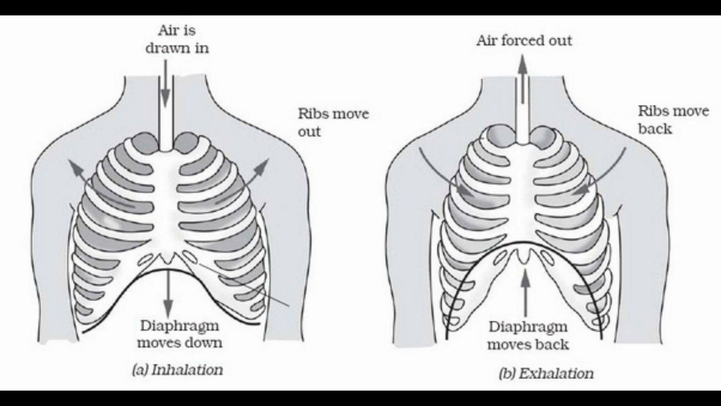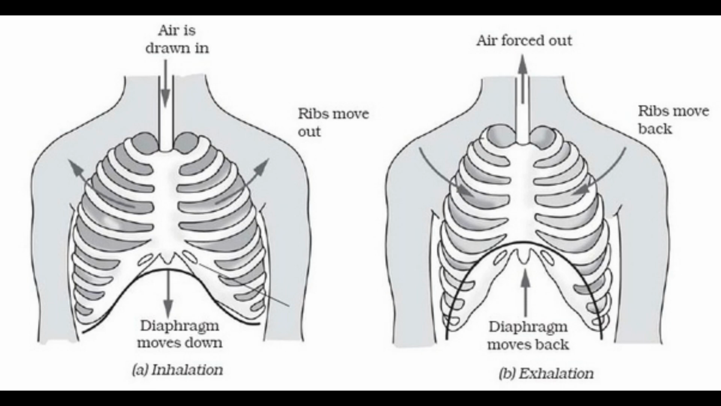As the volume of the chest cavity increases, the air pressure in it decreases. As a result, air is drawn into the lungs. When we exhale air, the diaphragm muscles relax and move upwards. The ribs also move downwards and inwards, and the muscles get relaxed. Thus, the space inside the chest cavity decreases and the air pressure increases. As a result, the carbon dioxide rich air rushes outside.